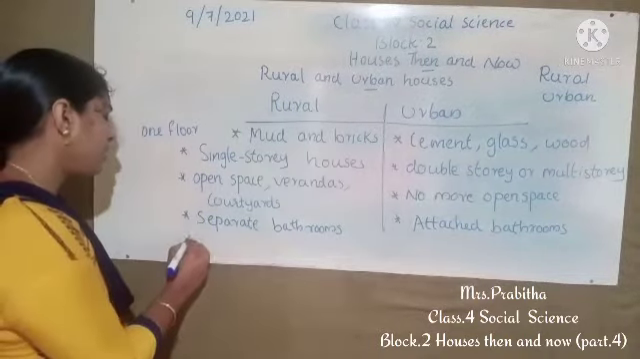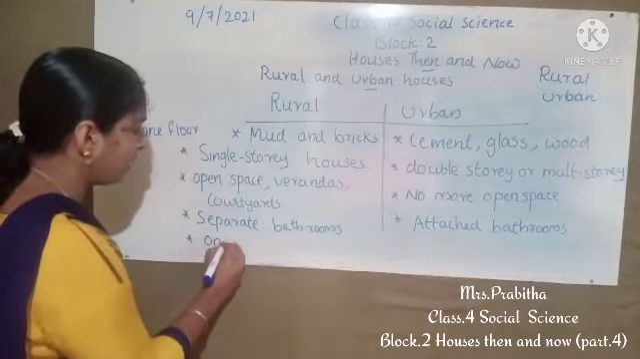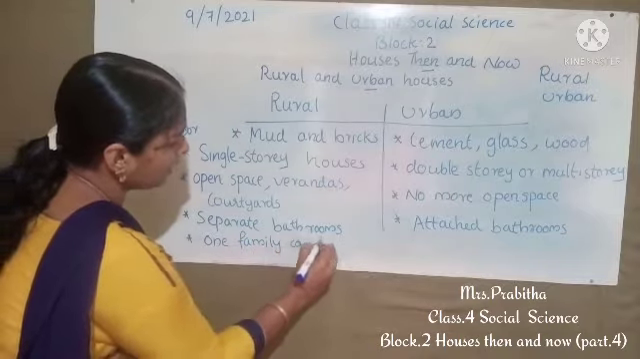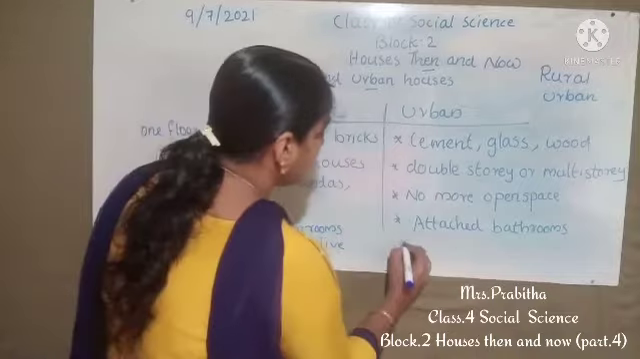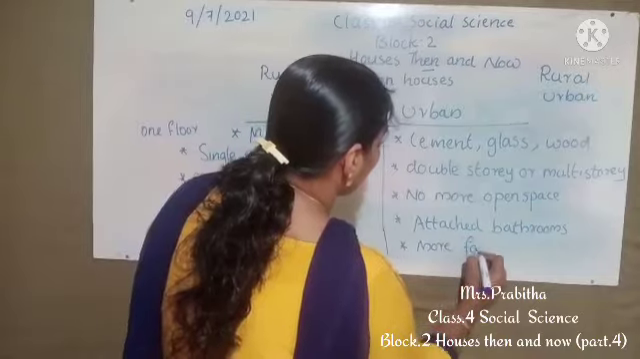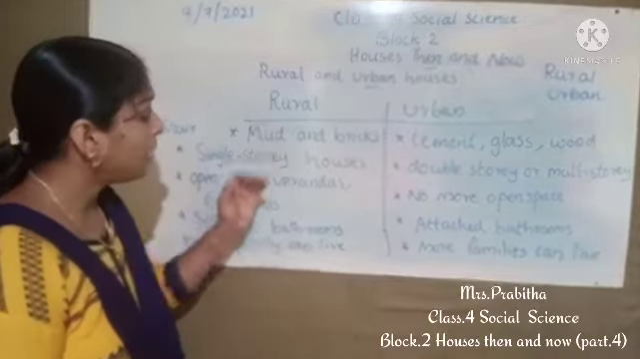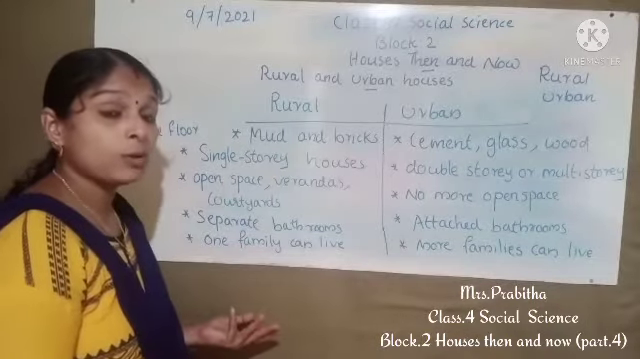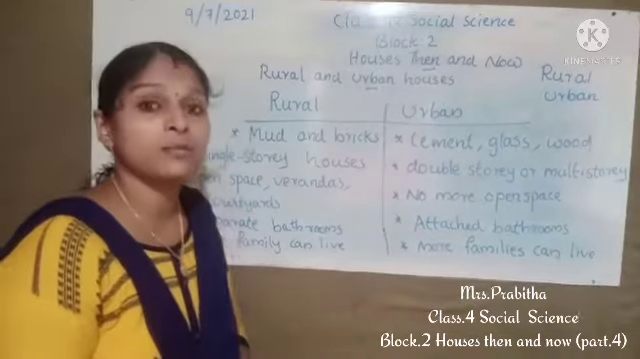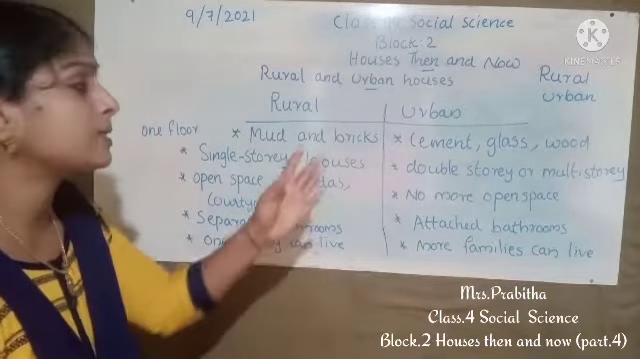We know in the single story building only one family can live, right children? But in the case of multi-story buildings, many families can live. In the rural areas, people may use chulas or mud stoves. But in the case of urban areas, people cannot use these chulas or mud stoves. People use more gas stoves. So these are some differences between rural houses and urban houses.